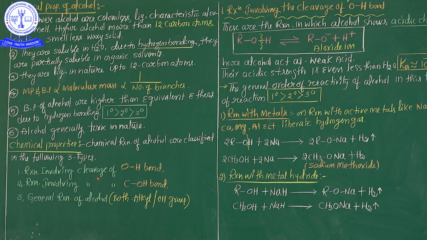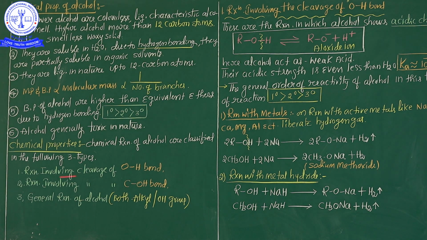See here, the chemical reactions of alcohol are classified in the following 3 categories. Generally, from the alcohol point of view, my dear students, the chemical properties are classified into 3 categories. In each category there are some more extra examples, but ultimately the chemical properties of alcohol are classified into 3 categories.